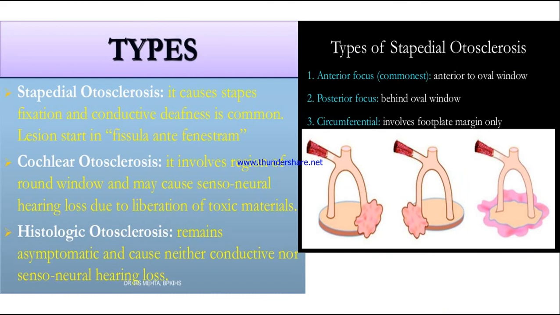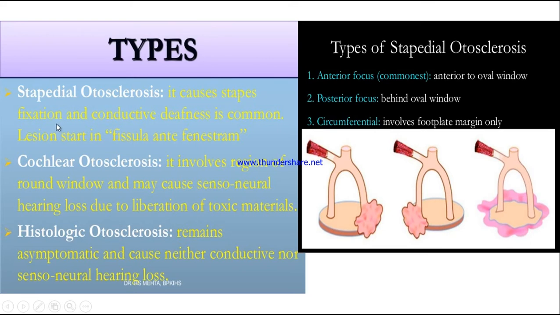Otosclerosis is of 3 types. One is stapedial otosclerosis, coming from the word stapes. The second type is cochlear otosclerosis, coming from the word cochlea. And the last is histological otosclerosis, which means it is asymptomatic, there are no symptoms. Otherwise it causes conductive hearing loss, or it causes sensory neural hearing loss.